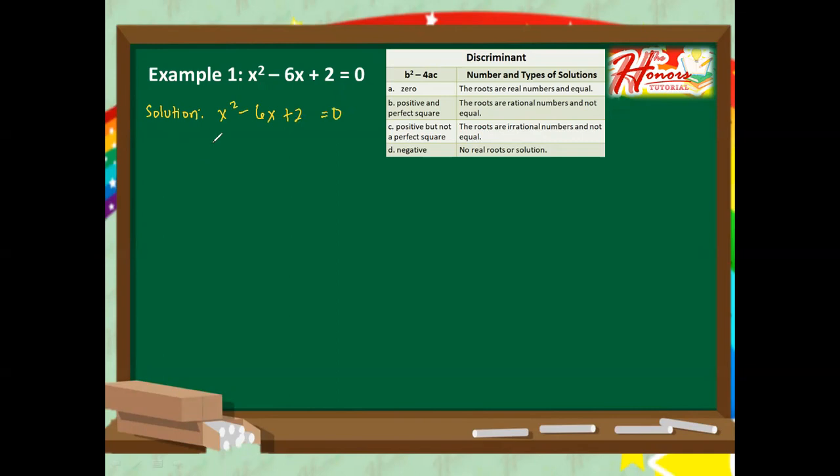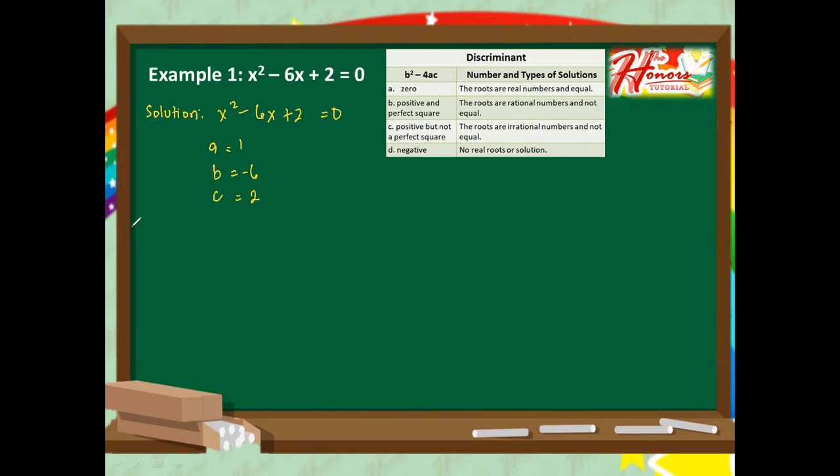And then I want you to identify what is A, B, and C. So A is 1, B is negative 6, C is positive 2. Just get the numerical coefficient for the first and second term together with its sign, and also for letter C, just get the constant together with its sign. So as you have noticed, for letter B, we have here negative 6.